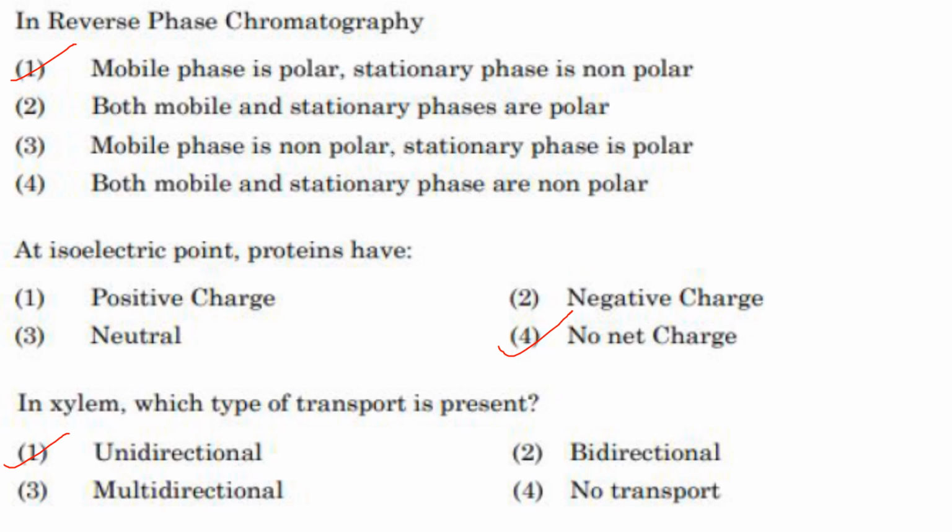Then next one. At isoelectric point, the proteins have no net charge. Answer is option 4. In xylem, which type of transport is present? It is unidirectional transport in xylem. That is, there is only one way movement of water and minerals, from the root to the leaves through the xylem. There is no downward movement, that is from leaves to root it doesn't go. Only upward movement, from root to the leaves. So it is unidirectional in case of xylem.